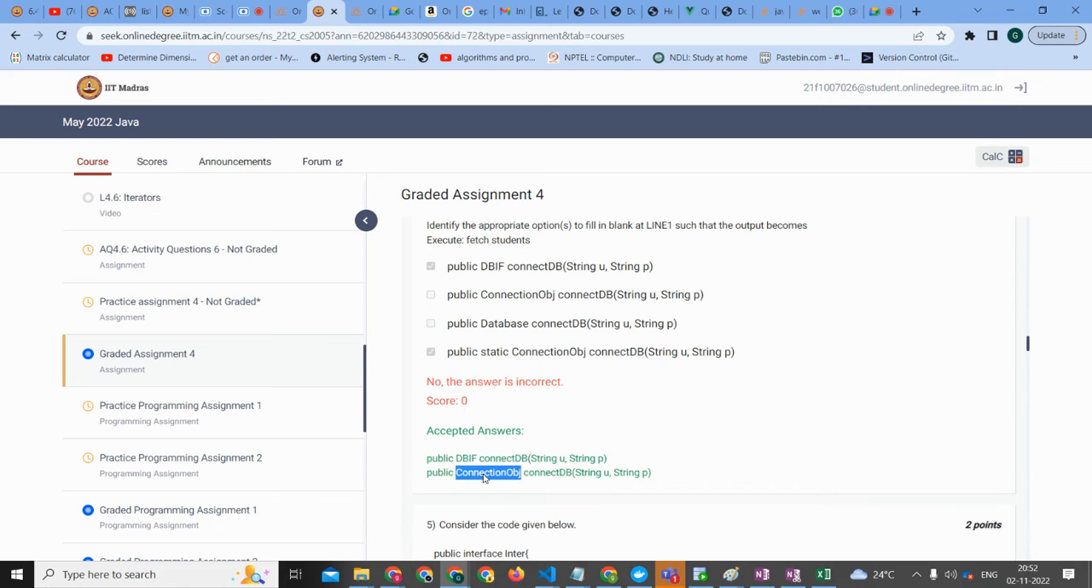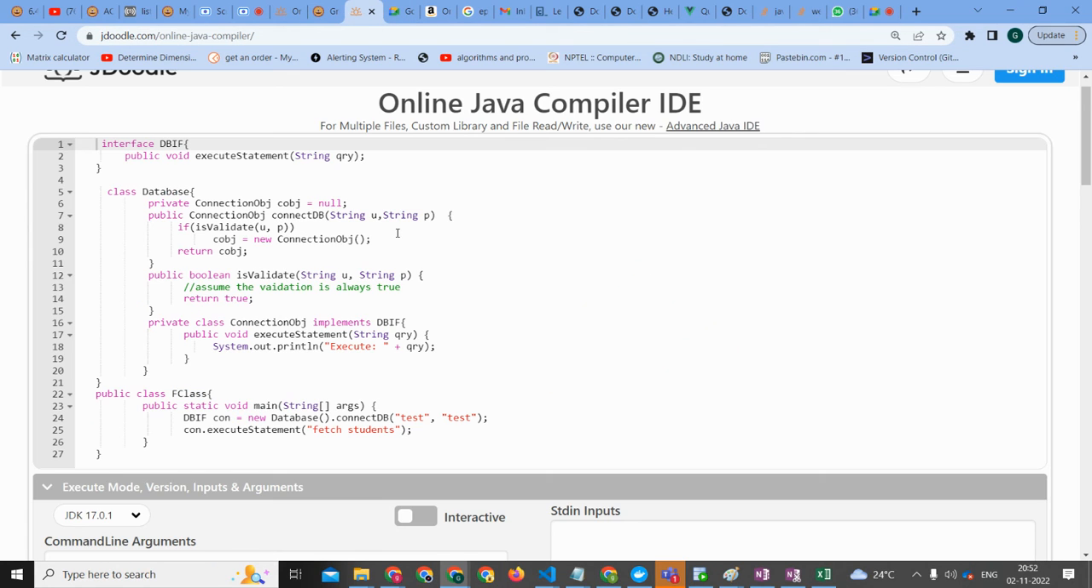What did we do? We did public connection object connect DB, right? It can also be DBIF. Let's check why DBIF is also possible. How is this possible and why? When you are returning this, it's a connection object, and the connection object is implementing the DBIF. So while returning itself we are converting it to DBIF.